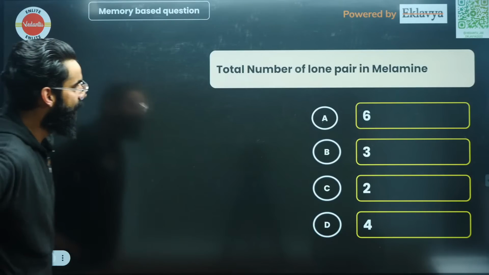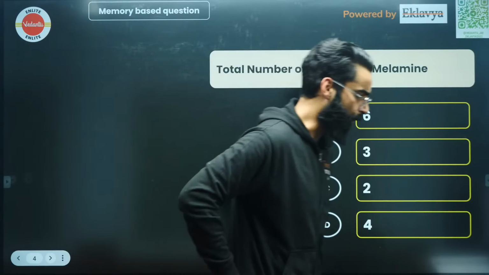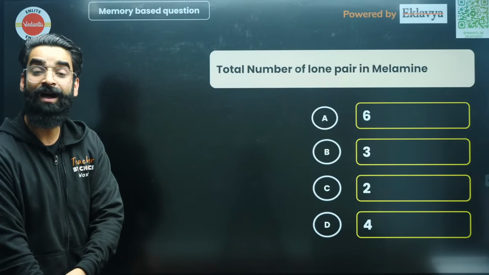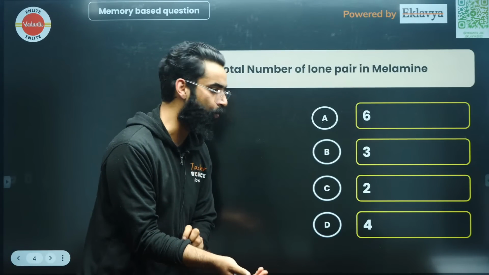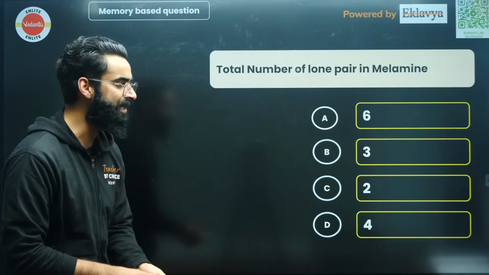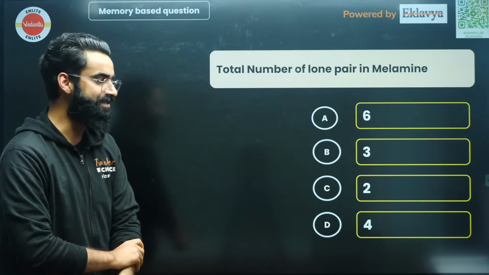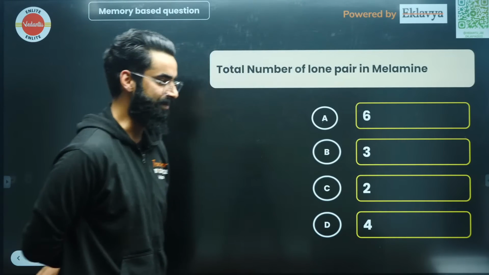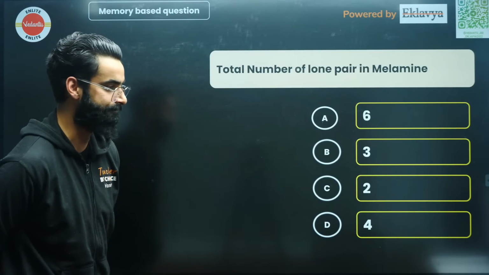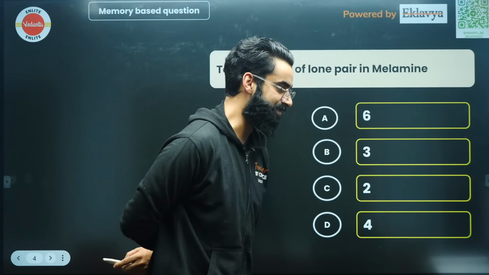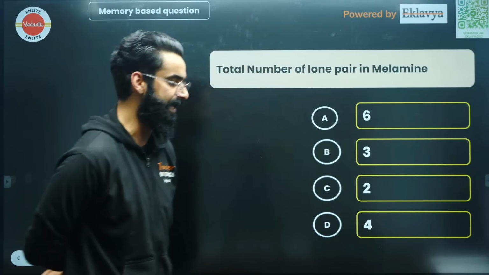Perfect. All right, the first question, my dear people, which came into your examination today in the first shift, I would want answers first of all from you guys. What did you write in this particular question? Total number of lone pairs in melamine. What do you think is the correct answer of this particular question? Let me see how many of you scored 4 in this one. Let me know fast, people, in the chats. Well, I can see the majority of the people are saying it's option A.